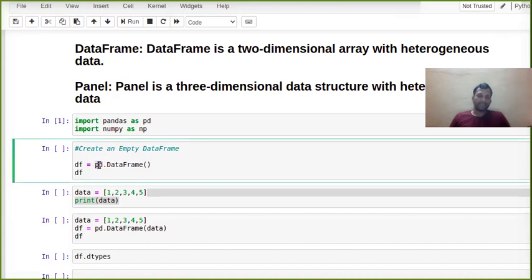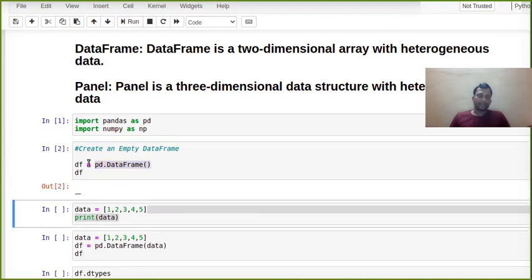Now if you want to create an empty data frame, you can use pd.DataFrame. It will create a data frame with the name df, and you see it's empty. We are not keeping anything.